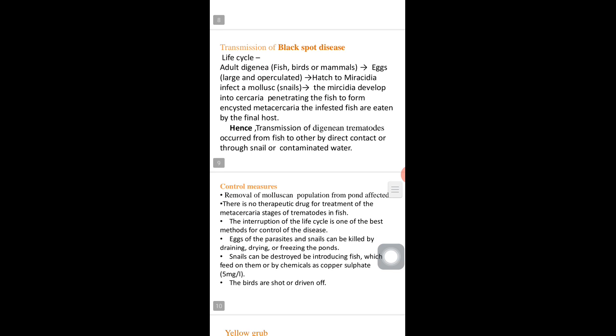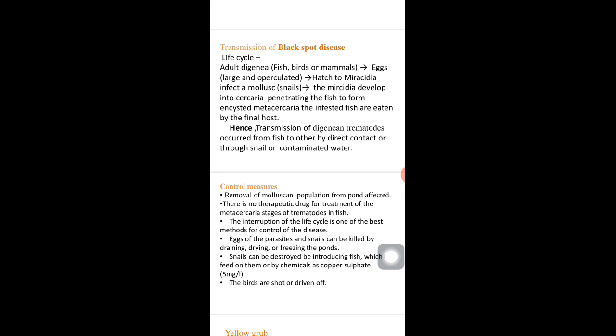Transmission of black spot disease. Life cycle: adult digenea, that is in fish, birds or mammals, lay eggs which are large and operculated. These eggs hatch to miracidia, which infect a mollusk, that is snails.